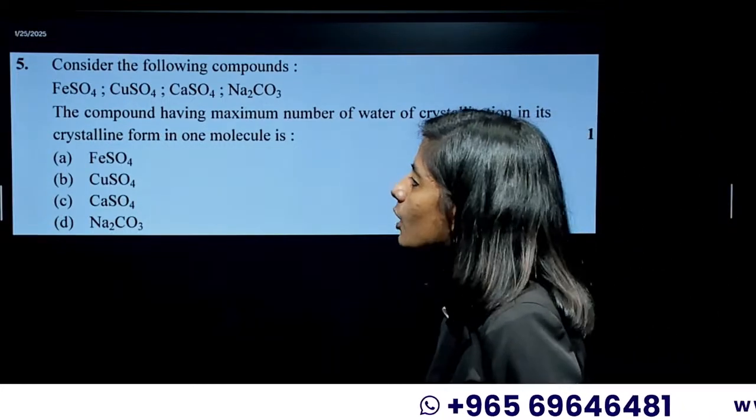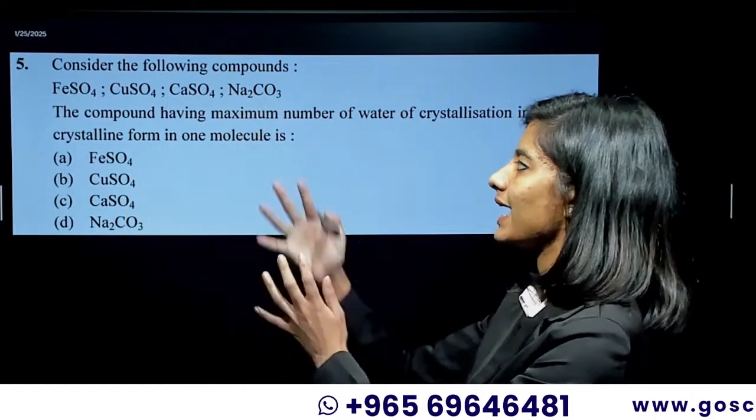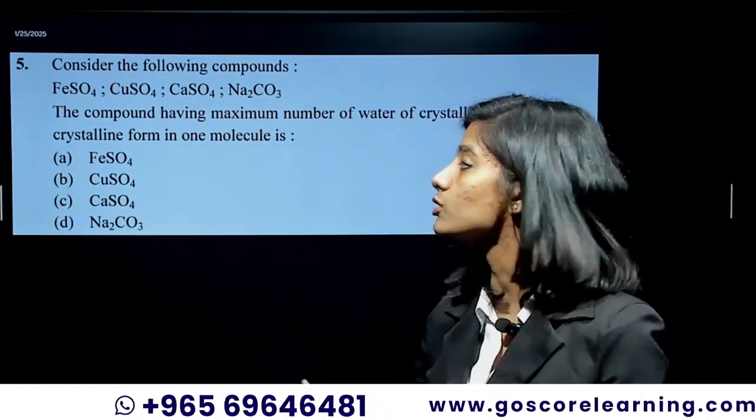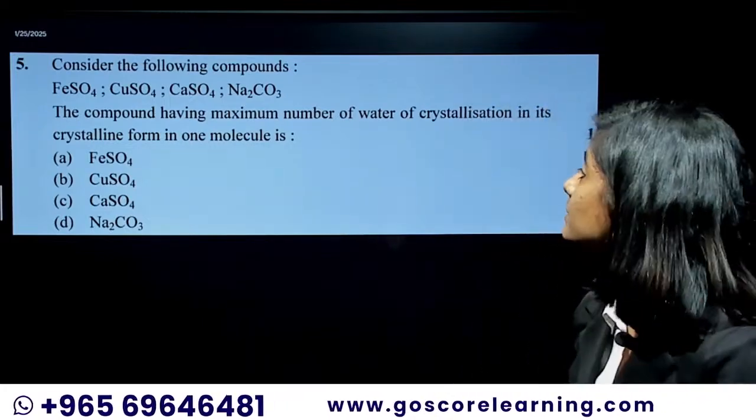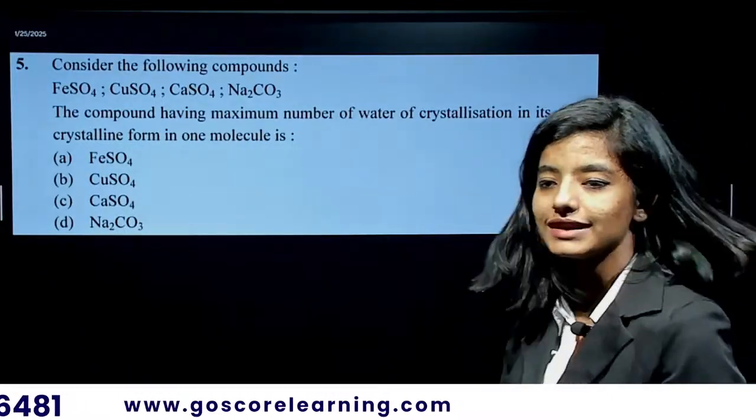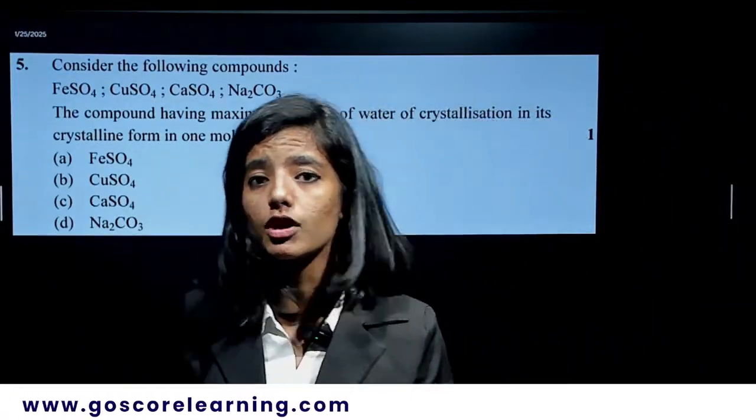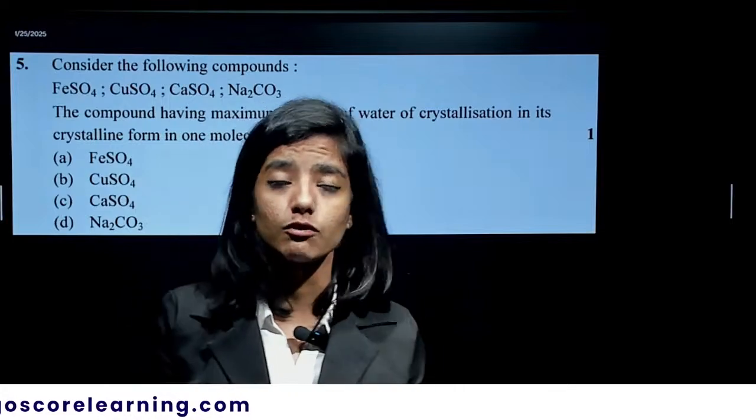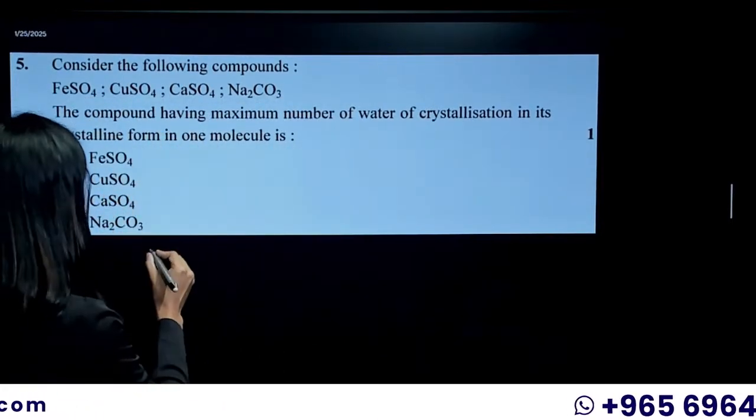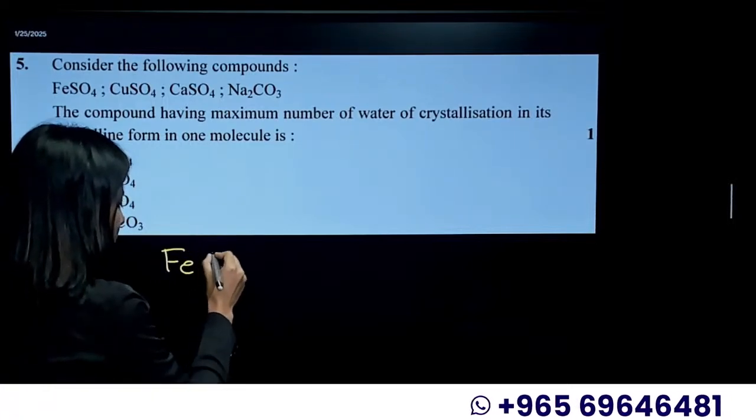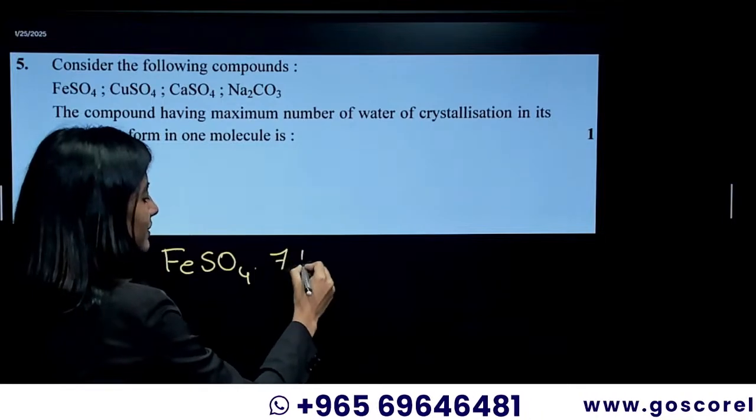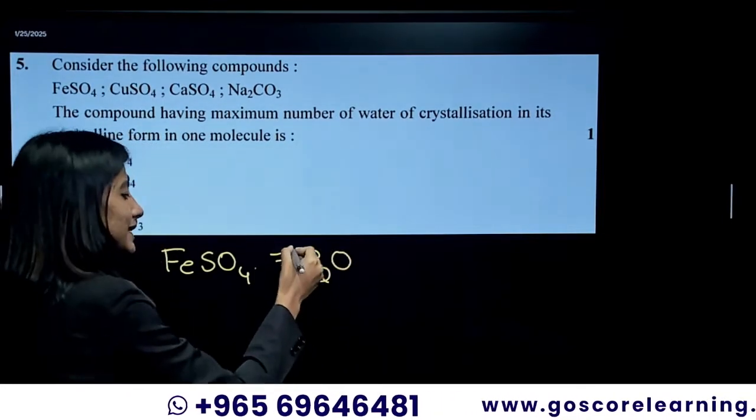Consider the following compounds. We have FeSO4, CuSO4, calcium sulfate, and Na2CO3. Which compound has the maximum number of water of crystallization? We have to check the water of crystallization. That's nothing but the number of water molecules present per unit formula. Let's go ahead with the FeSO4. Actually, the formula is FeSO4·7H2O. The water of crystallization is 7.